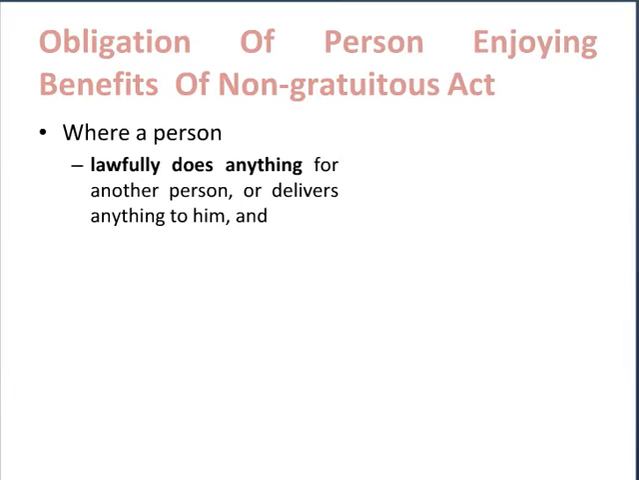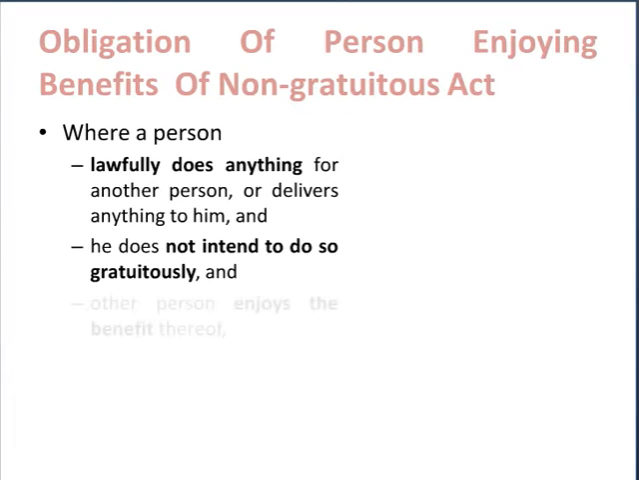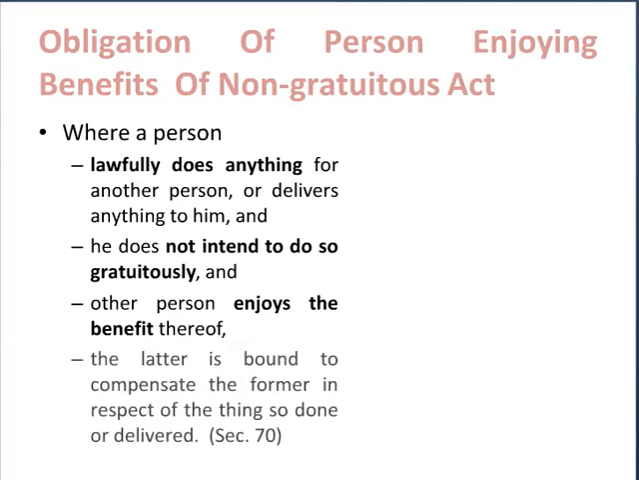The third type of quasi-contract is created by section 70 of the Act, which says that where a person has lawfully done anything for another person, or has delivered anything to another person, and this first person was not intending to do so gratuitously, free of cost, and the other person has enjoyed the benefit of these things delivered or something which has been done for him, this other person is bound to compensate the former in respect of things so done or delivered, even if there is no contract between the two parties.